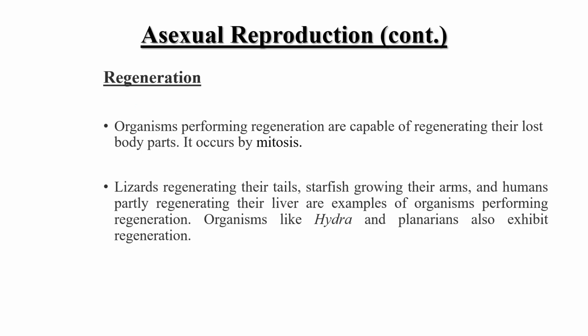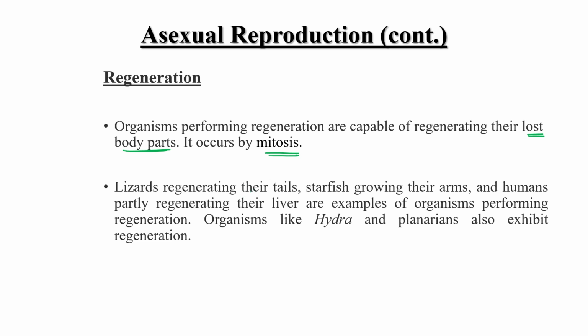Third is regeneration, in which organisms are capable of regenerating their lost body parts via a process known as mitosis. As you can see, there are some reptiles like the lizard.